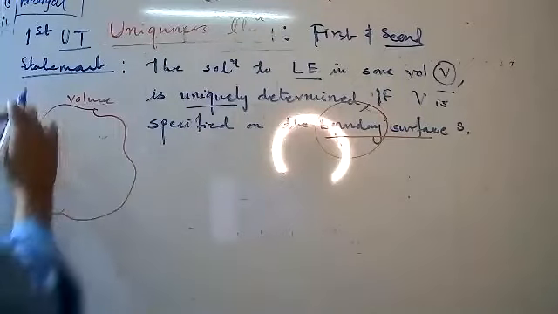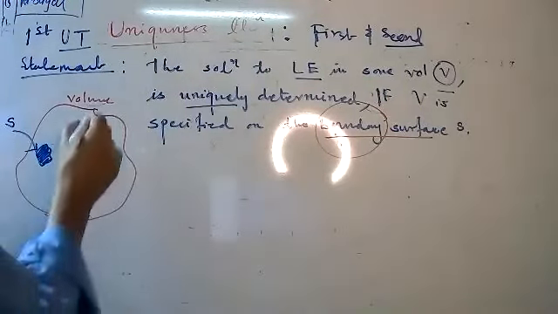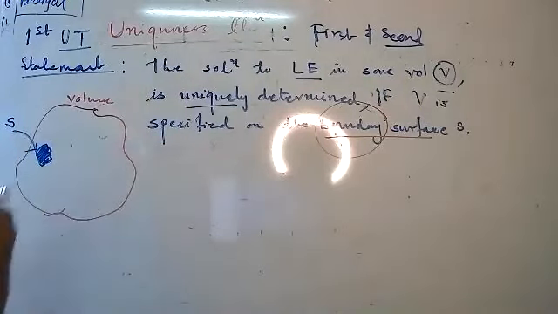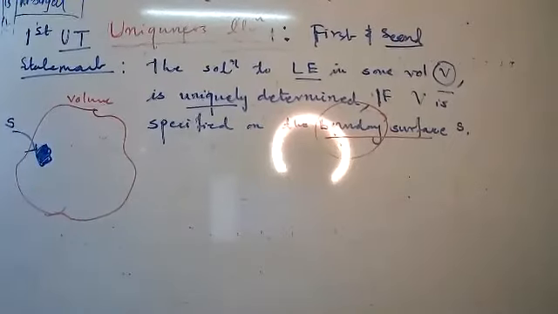And this surface is bounded by volume V. Understood? This surface is V here, okay? And therefore, here, dear student, we know that, suppose, del square V is equal to 0.